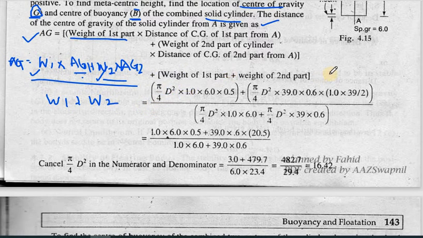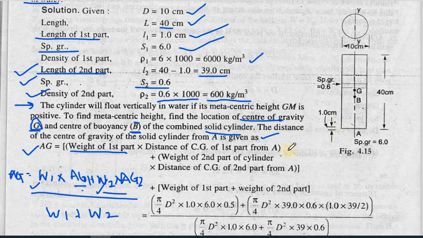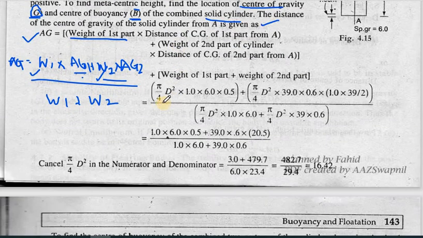Area into what? The first height was 1 centimeter. So area into the depth will give you the volume, and that is multiplied with the specific gravity of the first part. The specific gravity of the first part was 6. So this is the total weight from A to A.